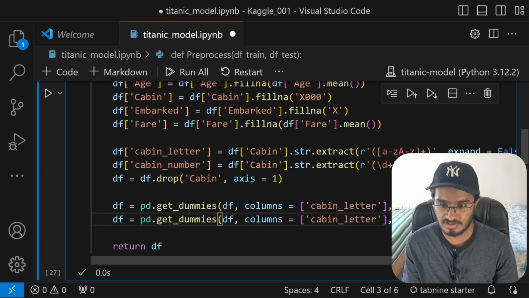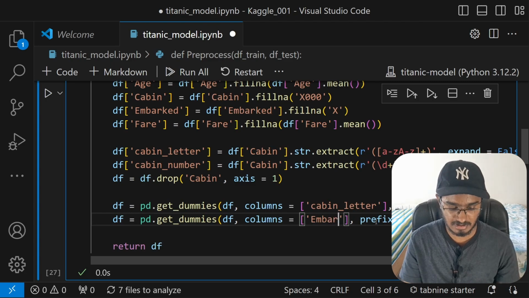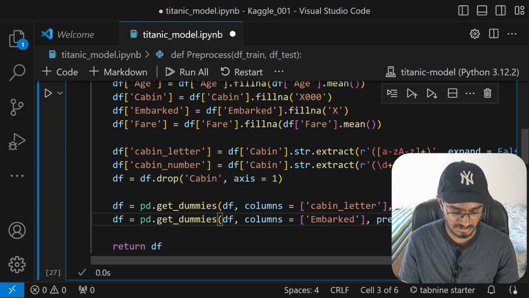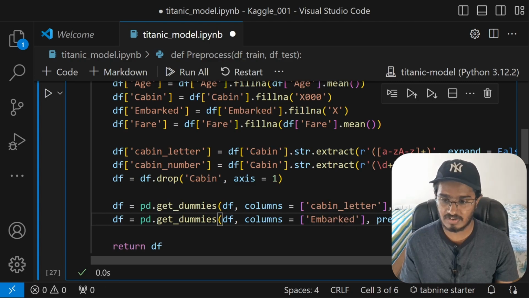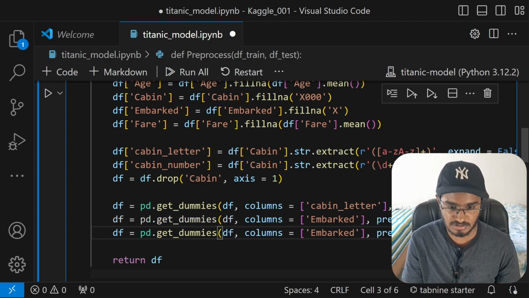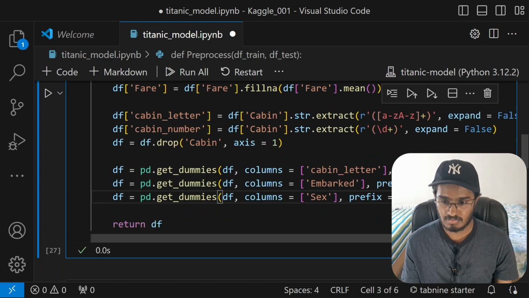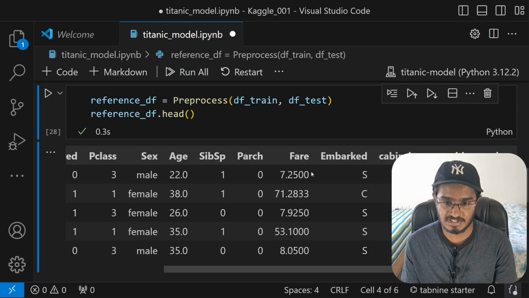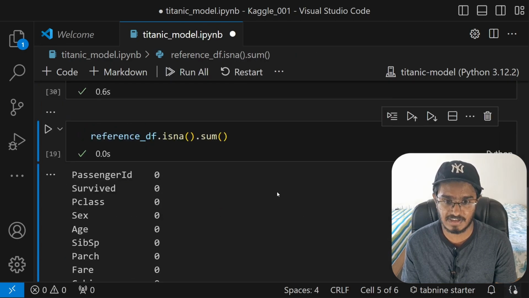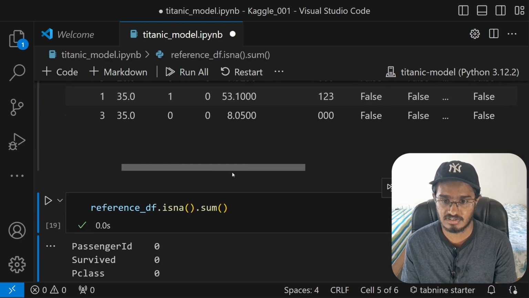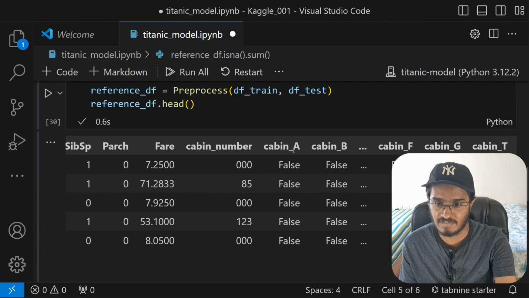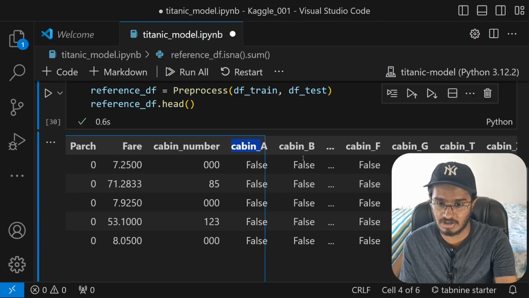So let me just create one for embarked, prefix as well. Let me just change this to embarked. And then I will also do this for the gender column. So Control E, all right, like that. Now, when we run this code cell alone, after these 3 lines, we have to see a significant difference in our data set. All right, now we see that we have multiple different cabin columns.